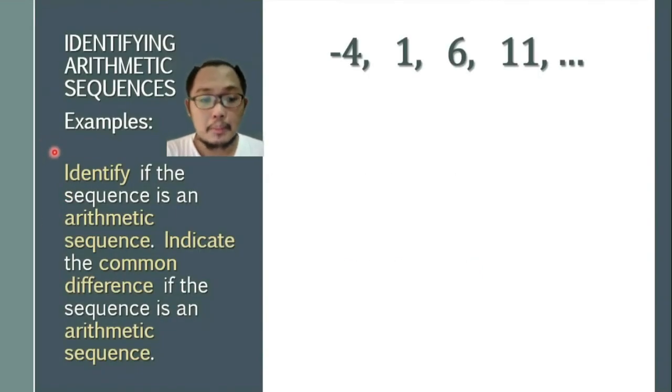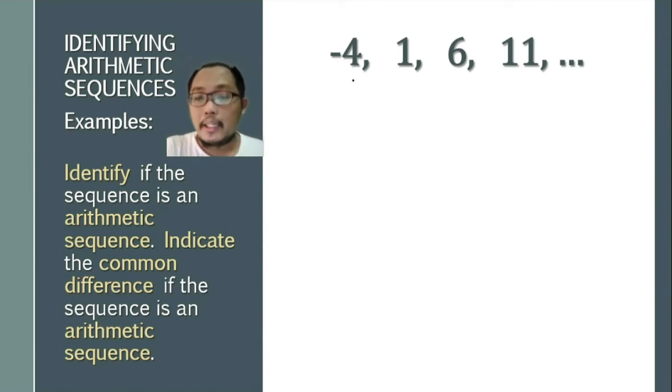So here are some examples. Our goal is to identify if the sequence is an arithmetic sequence, and we need to indicate the common difference if the sequence is an arithmetic sequence. Based on the definition, we must have a constant number being added to the preceding number so that we get the next succeeding numbers, and we call that the common difference. So here we only need to check whether there is a common difference between the pair of terms.